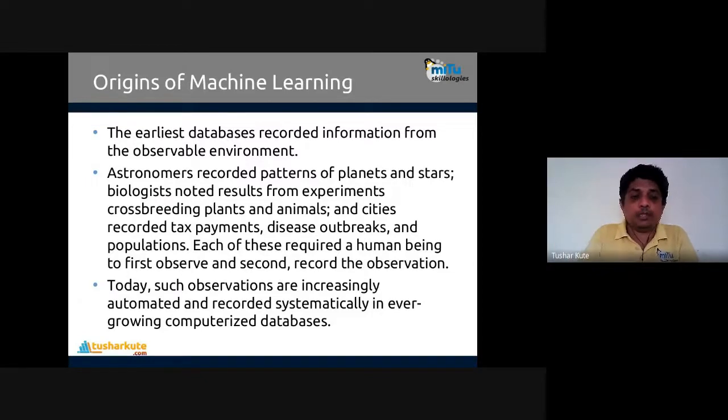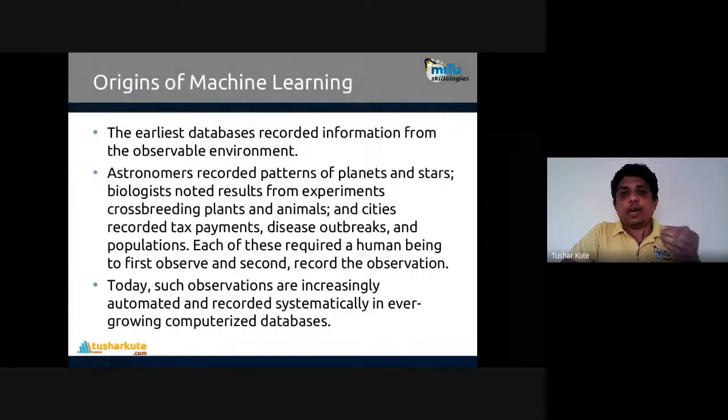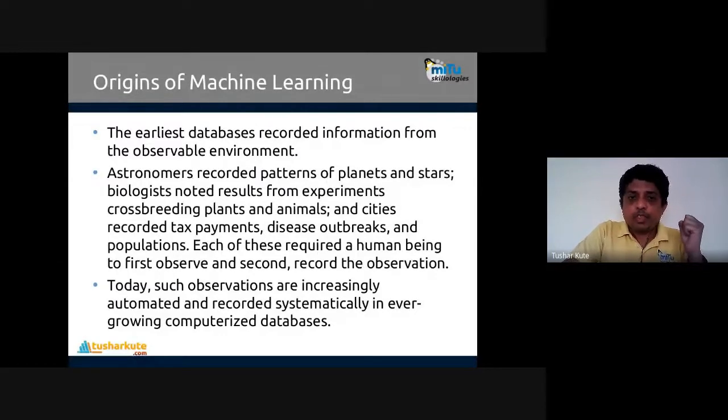Whatever observations they got, they recorded, and they created a database of it. Just like disease outbreaks we have also seen, there is a pattern present in that. This pattern is identified by machine learning, and they will use this pattern on the predictive analytics side.